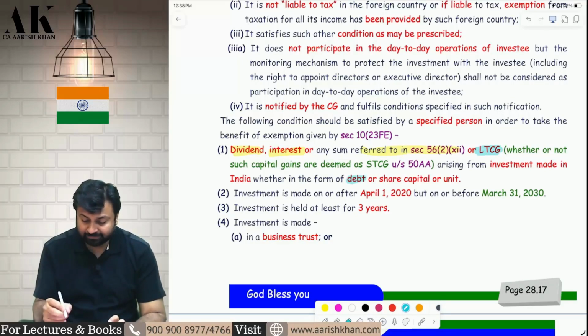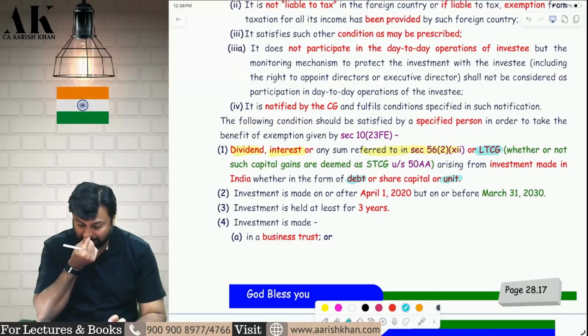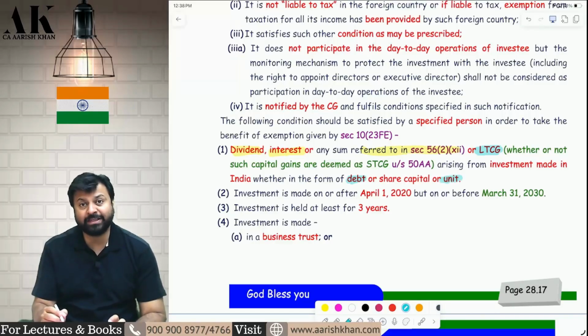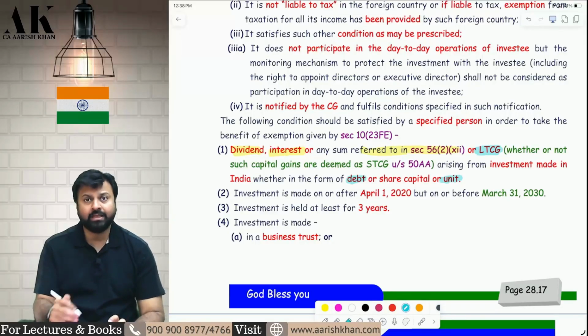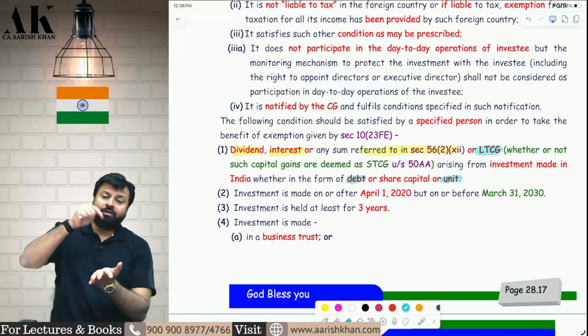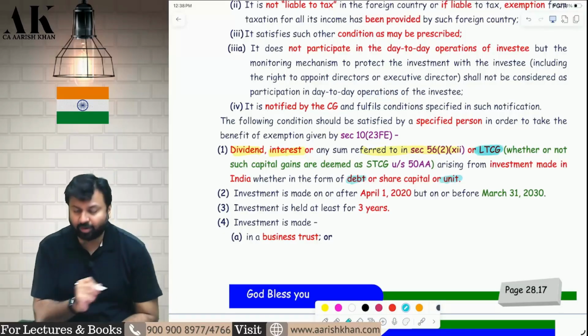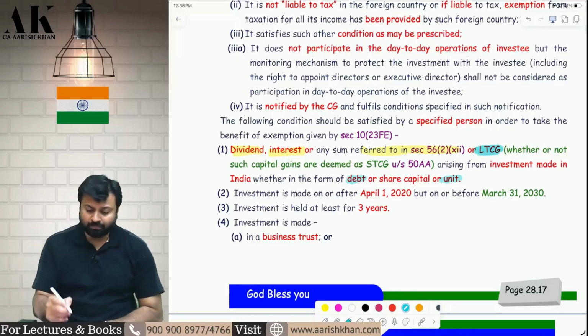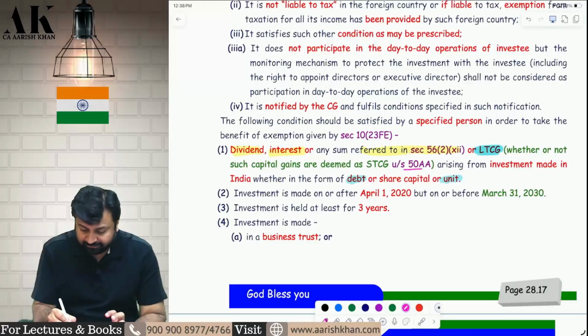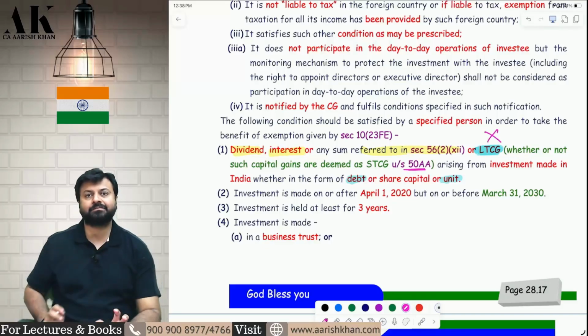Now, we all know that if the debt is a debenture or a specified mutual fund, they are always short term. If they are always short term, then this cannot be long term. So, in short, you can say 50AA section is not applicable here.